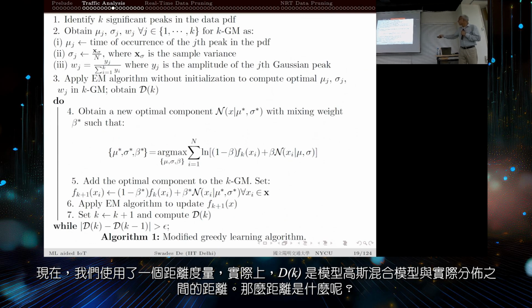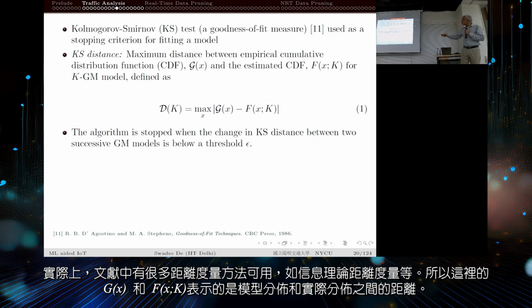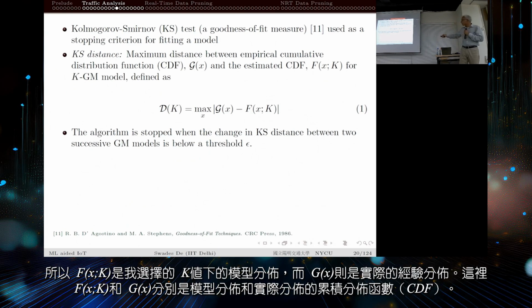So dk is the distance of the modeled Gaussian mixture model, the distance of this model distribution from the empirical distribution. And what is the distance? Actually, there are a lot of distance measures available in the literature, information theoretic distance measures. So this is g(x) and f(x;k), where f(x;k) is my model distribution for a chosen k, and g(x) is the empirical distribution.